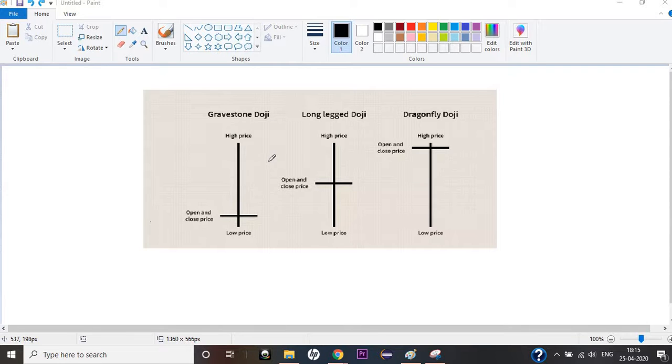In the gravestone doji, the close price is near the lower price, right? So initially, let's say the market opens here, and then buyers came in and pushed the price higher. This is buyer momentum.